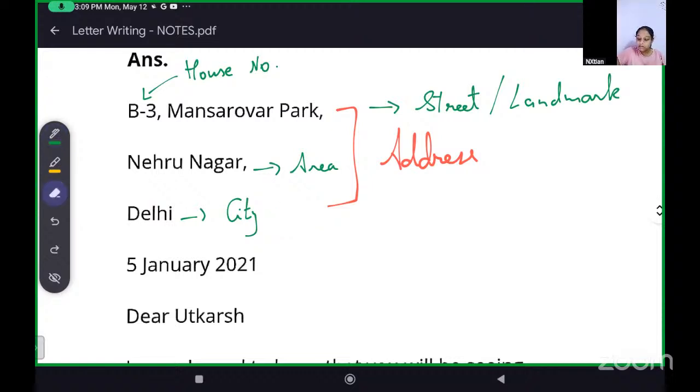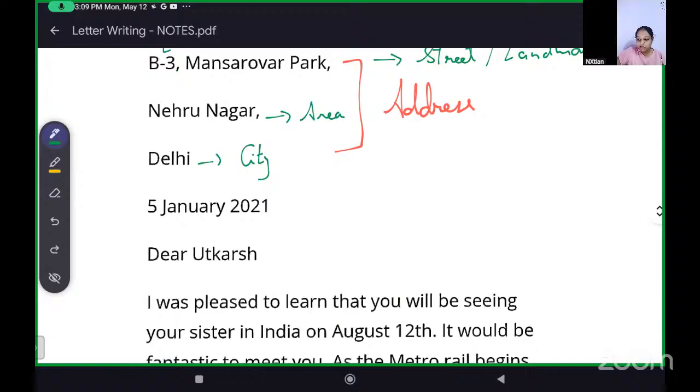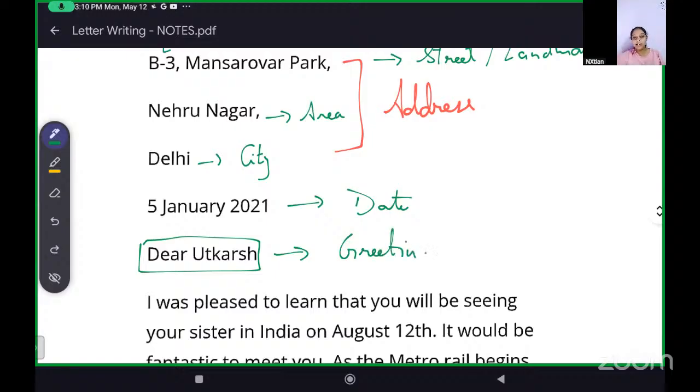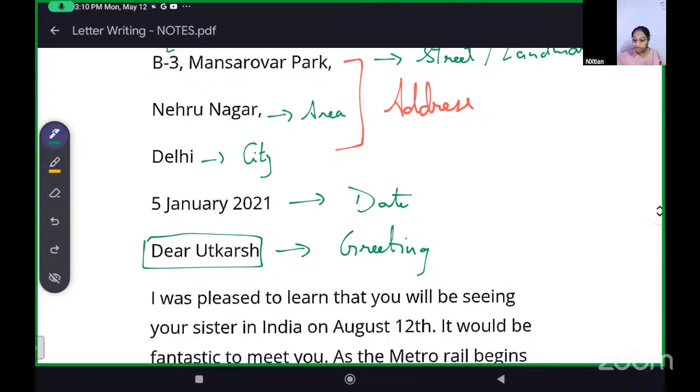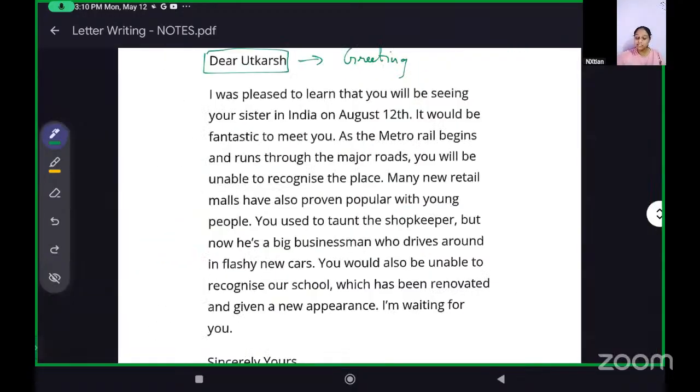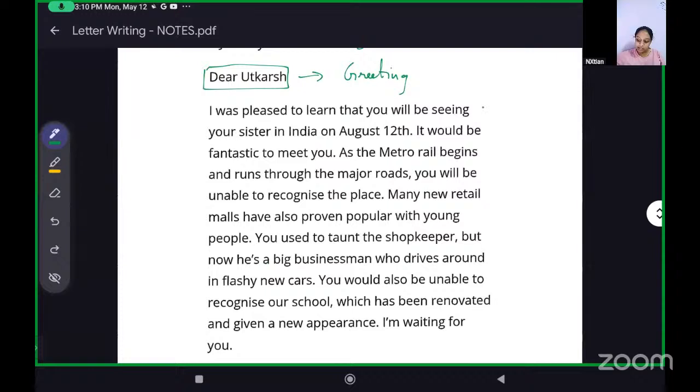Then we put the date. And then the salutation or greeting. In informal we'll say greeting, formal we'll say salutation. Then we start. This is the main thing. All this is known as the body of the letter. This is known as the body of the letter.